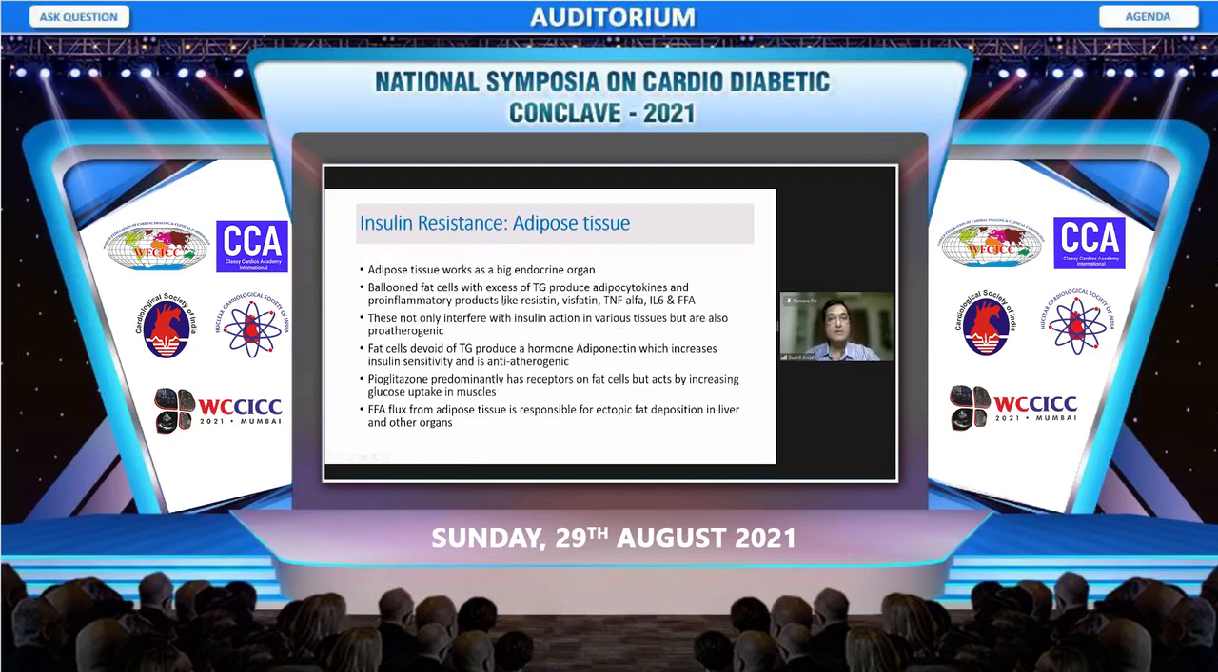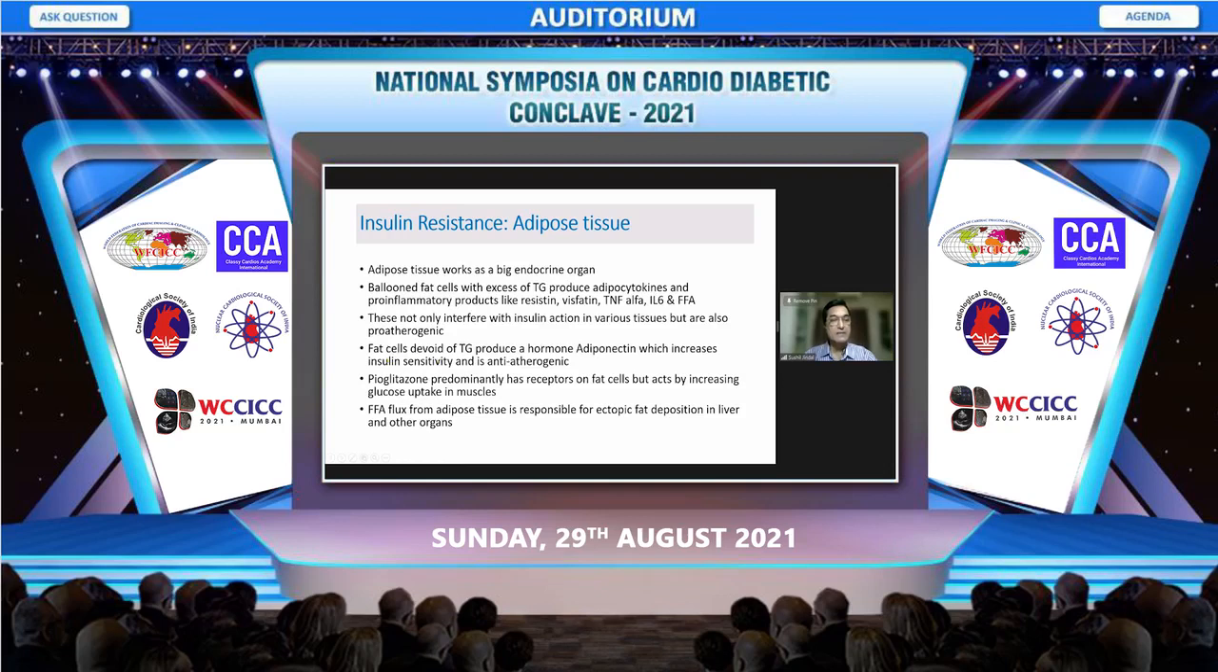Now coming to adipose tissue, it is now recognized that adipose tissue works as a big endocrine organ. Adipocytes, which are ballooned because of accumulation of fat, that is triglyceride, produce certain adipocytokines, and these are also pro-inflammatory products. These include resistin, visfatin, TNF-alpha, interleukin-6, and simultaneously there is also increased lipolysis, which is releasing a lot of free fatty acids into circulation. These products not only interfere with the insulin action in various tissues, but are also pro-atherogenic.